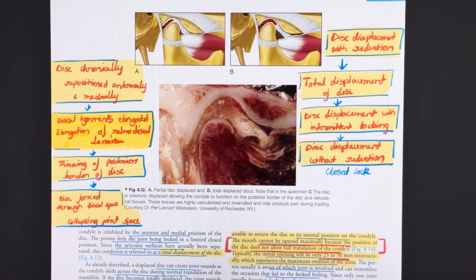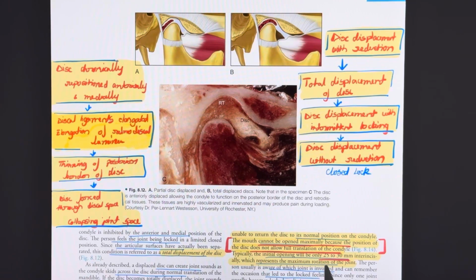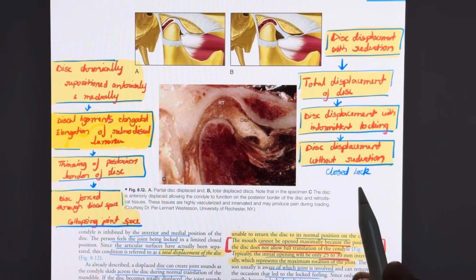Okay, so now in disc displacement without reduction, the mouth cannot be opened maximally. It does not allow full translation of the condyle. The maximum mouth opening will only be between 25 to 30 mm. And on opening, the jaw will be deflected to the affected side. Now, this condition is also known as a closed lock. So, this condition now is called disc displacement without reduction.